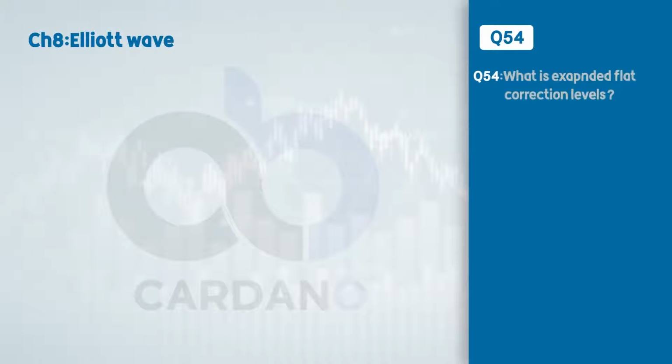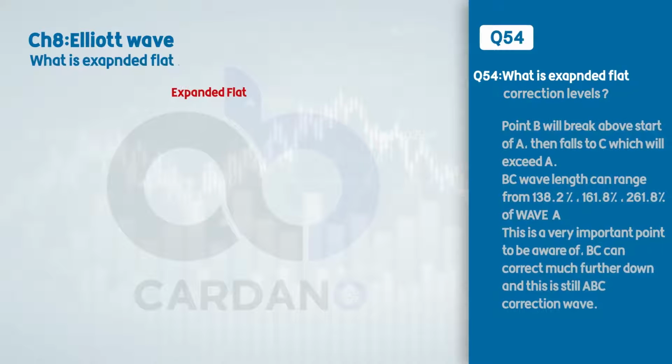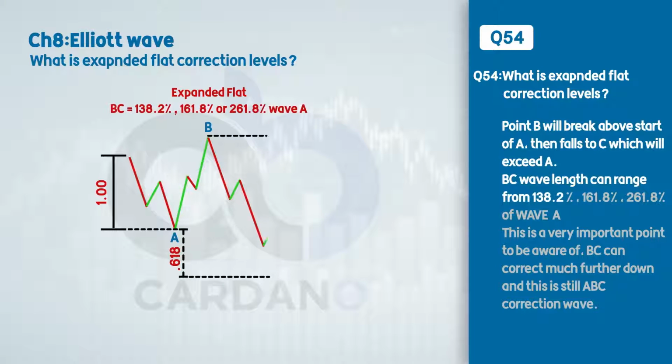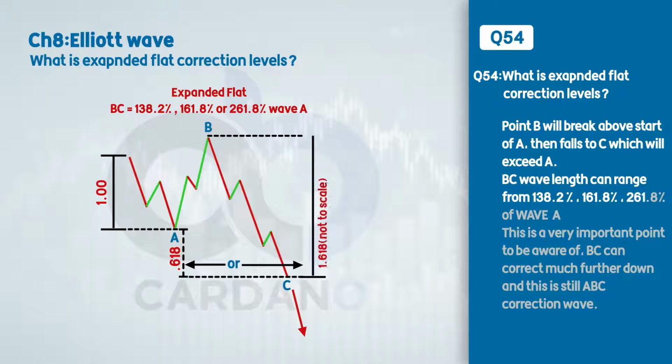Question number 54. What is expanded flat correction levels? The answer is point B will break above start of A, then falls to C, which will exceed A. BC wavelength can range from 138.2%, 161.8%, and 261.8% of wave A. This is a very important point to be aware of. BC can correct much further down, and this is still a BC correction wave.